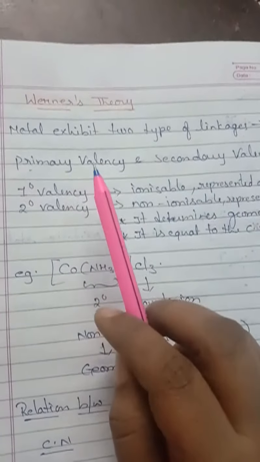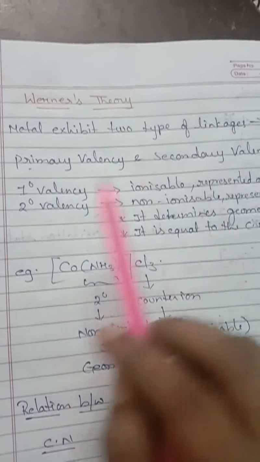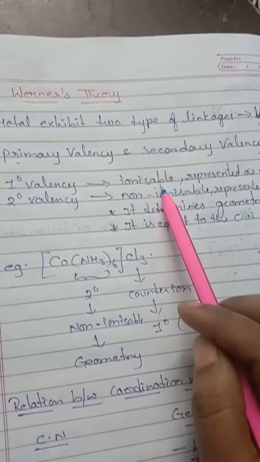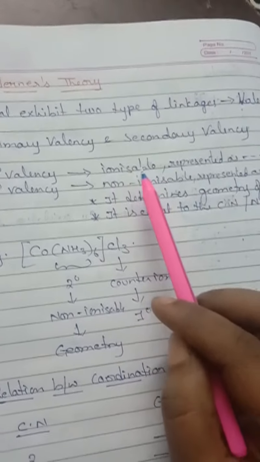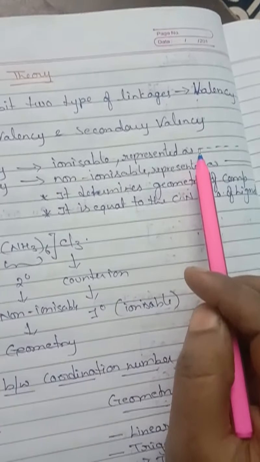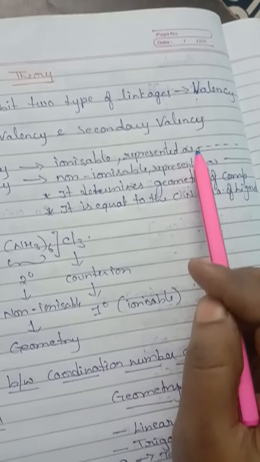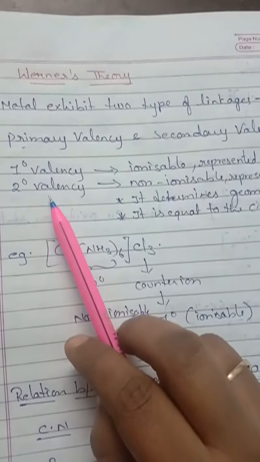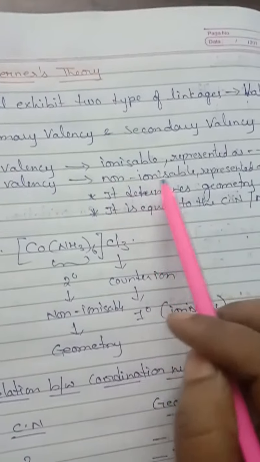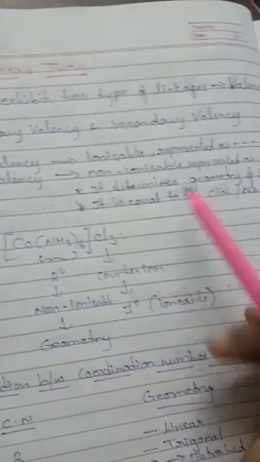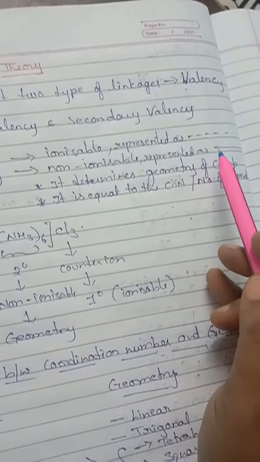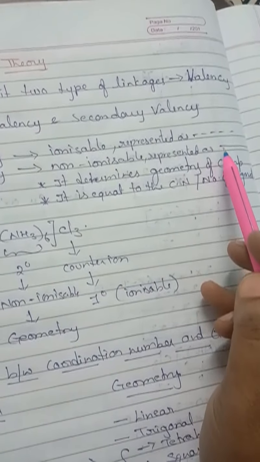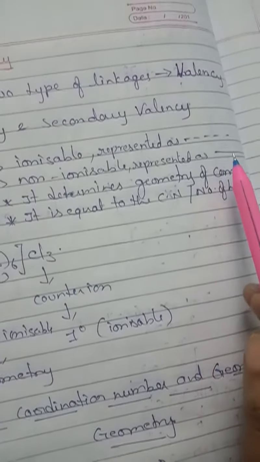What are the two valencies? Primary valency and secondary valency. Primary valency is ionizable and, in a molecule, is represented with dotted lines. The next one is secondary valency. Secondary valency is non-ionizable, it cannot be ionized, and it is represented with continuous lines, or you can say bold lines.